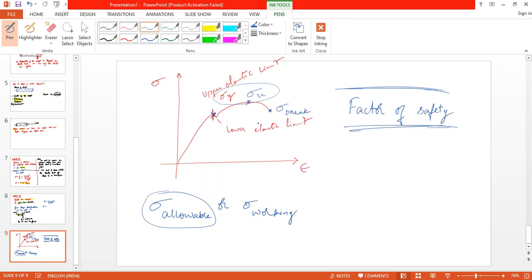So based on the material, whether it is ductile or brittle, and based on some other parameters, we can choose the factor of safety.